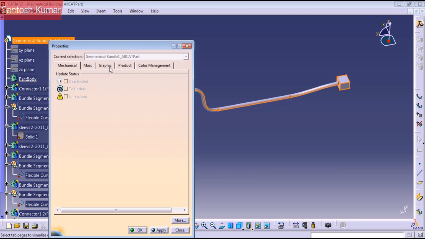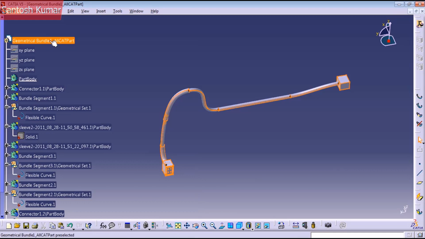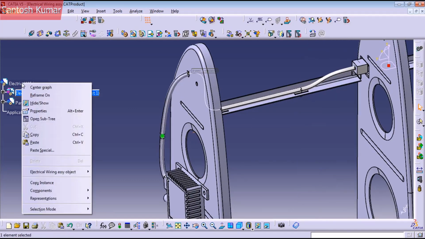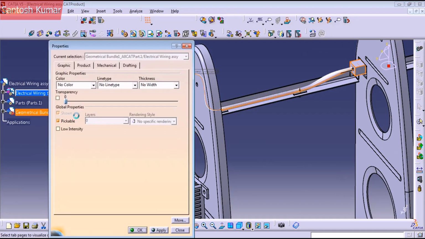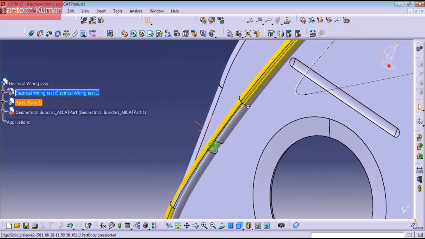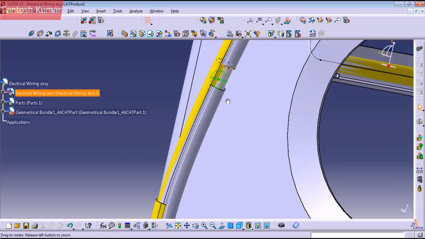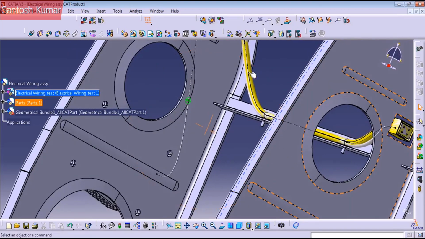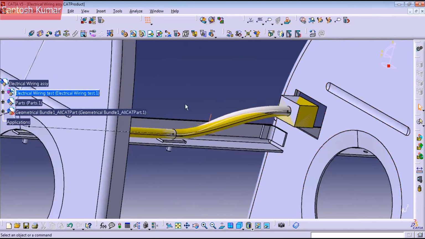So I'm gonna change the color for the CAT part. Let me copy first. I'm gonna compare with the new harness that we created here. I'm gonna paste it here. I'm gonna change the color. With this you can see the difference. You can see the route changed a little. You can see the slip was here, now it's here. The same for this one. So creating CAT parts is very useful to compare models.